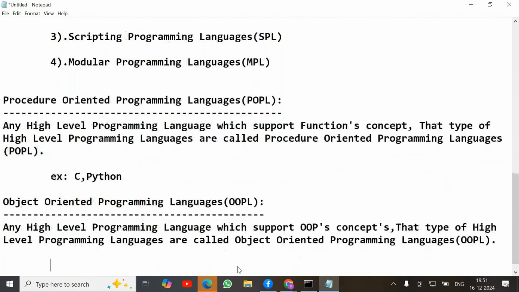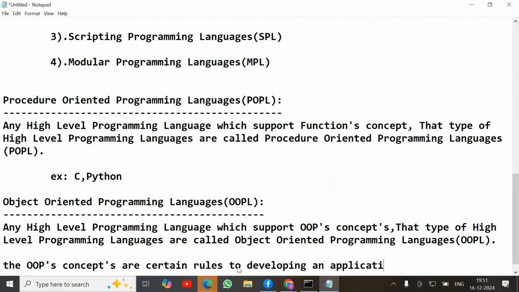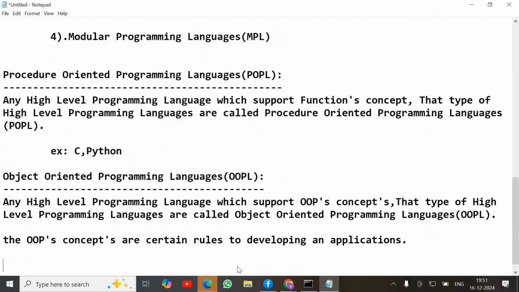OOPs full form is object oriented programming principles. The OOPs concepts are certain rules for developing applications.